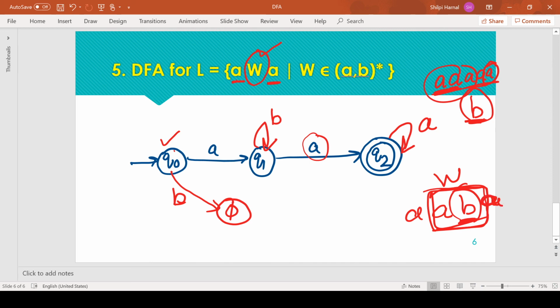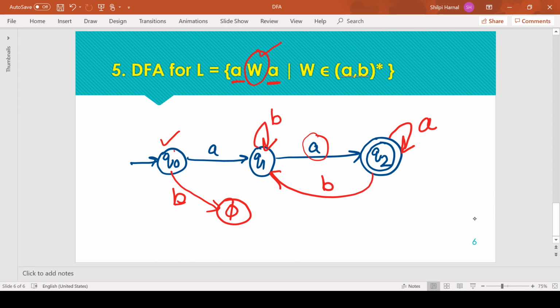So we need to move back to the state from where we could receive one A and show the acceptance. So we are moving back to Q1, expecting the next A and can show the acceptance. So this is the complete transition diagram for this language.